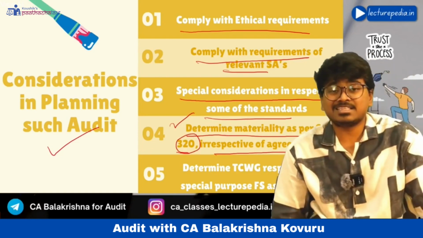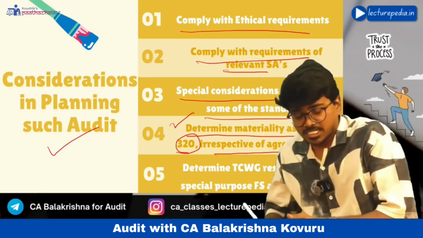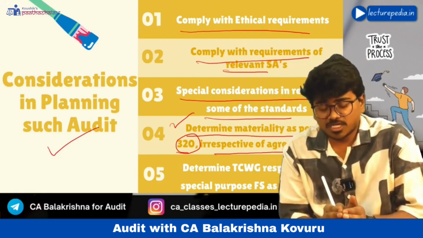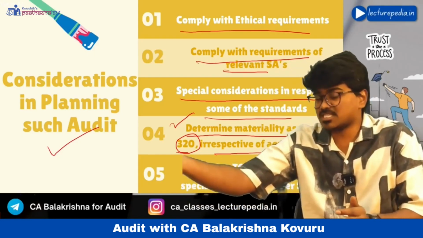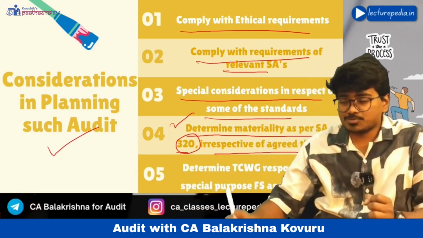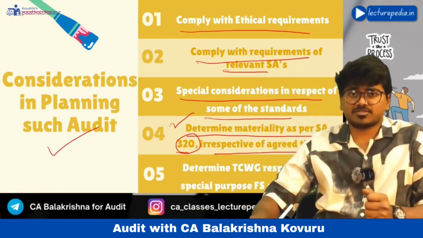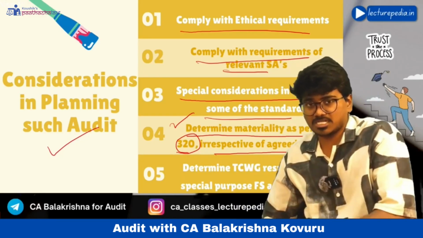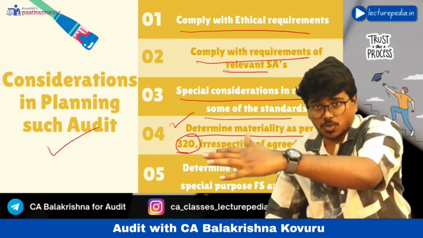of agreed threshold. Agreed threshold means the financial statements are prepared by management and they are prepared for the specific use of a user. Let's say that specific user is a bank. Now management has entered into an agreement with the bank that in these special purpose financial statements management will not correct the misstatements until and unless those misstatements cross a particular threshold.